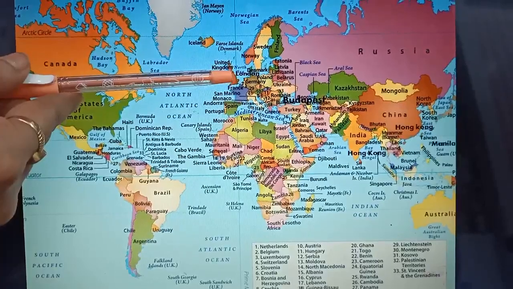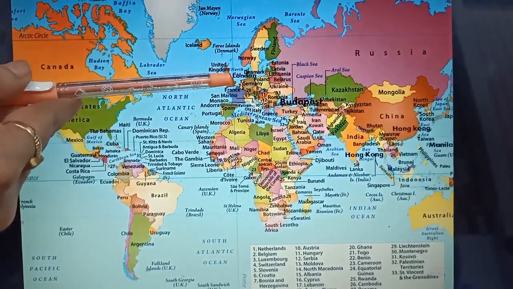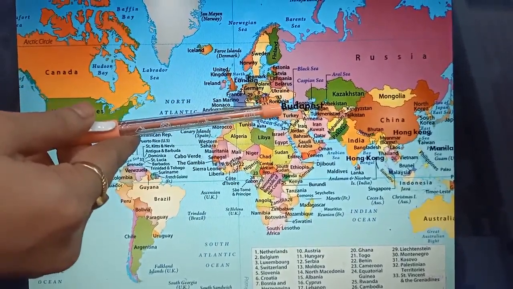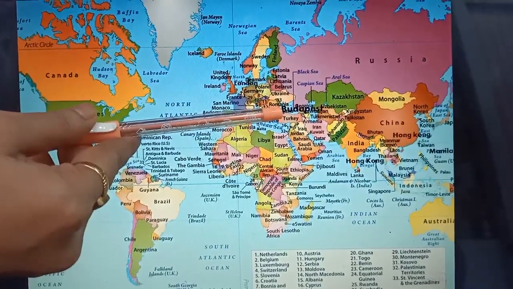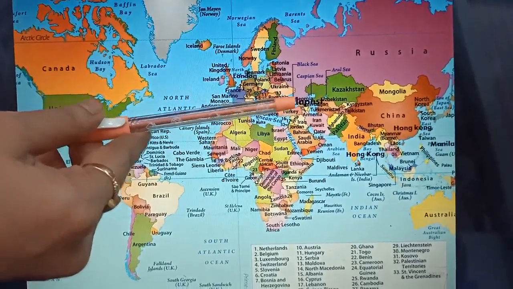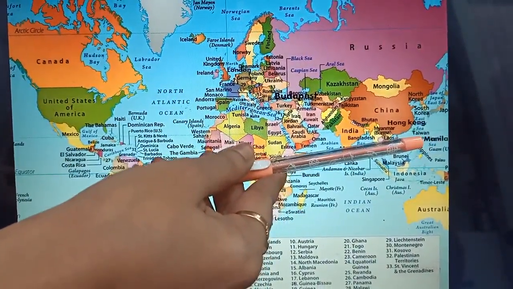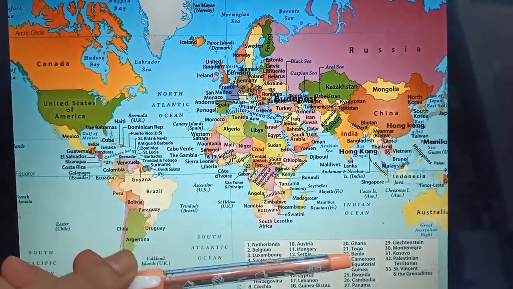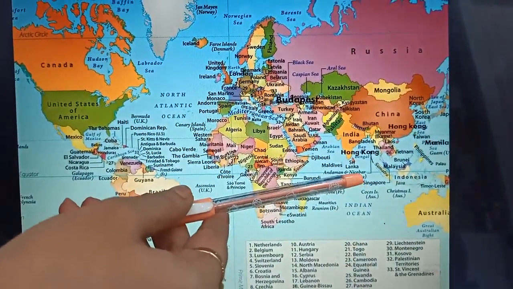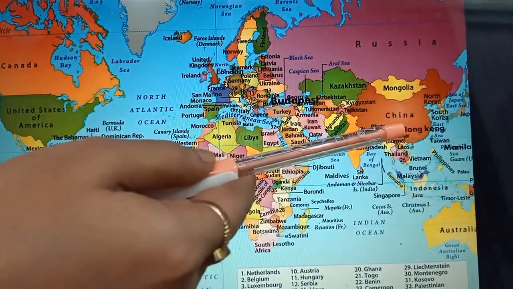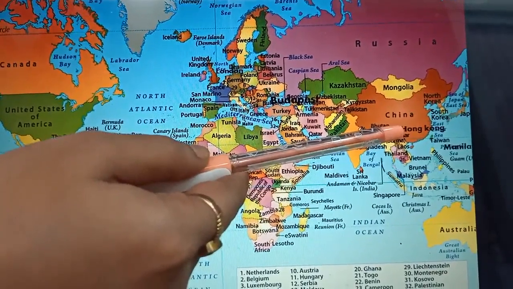Then came a teddy bear. Student, can you tell me where is London? From Budapest came a cord. Can you tell me where is Budapest? From Manila came a cricket bat. Can you tell me where is Manila? From Singapore came a phone. Can you tell me where is Singapore? Hong Kong, a laptop. So where is Hong Kong, students? Yes, this is Hong Kong.